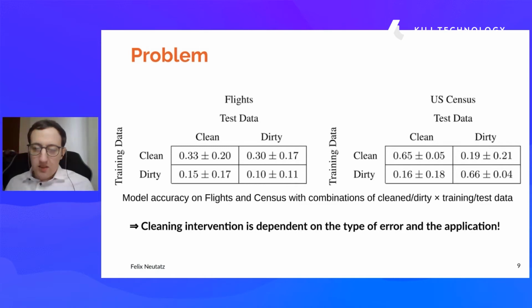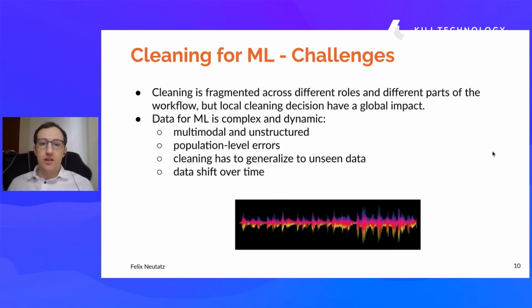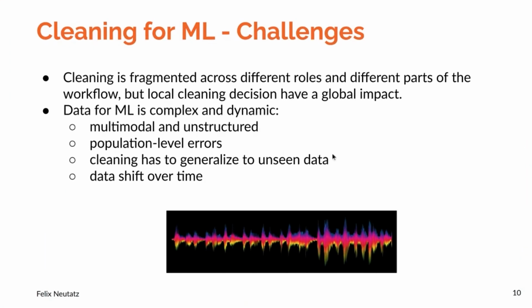But this is not the only challenge that we have in cleaning for ML. We have many more. So for example, as I showed in the beginning, cleaning is fragmented across different roles and different parts of the workflow. So local cleaning decisions can have really global impact, and a negative one.